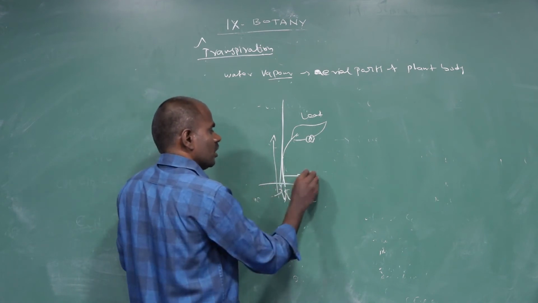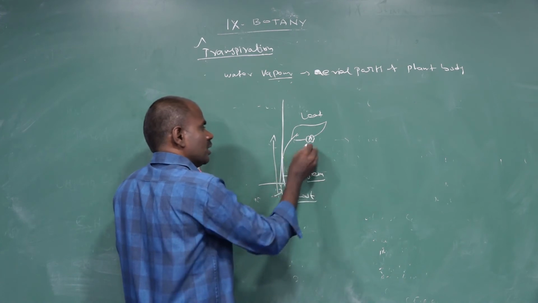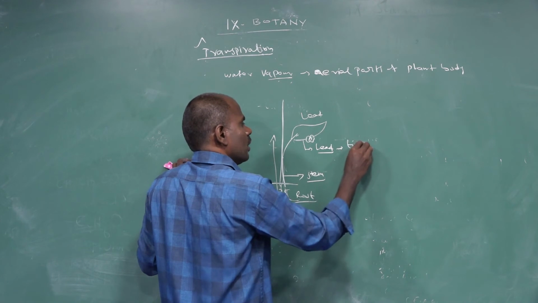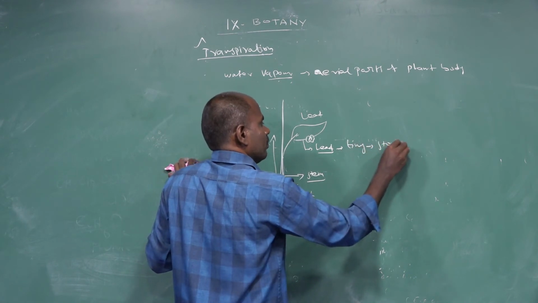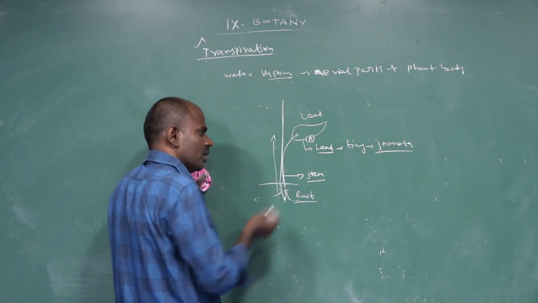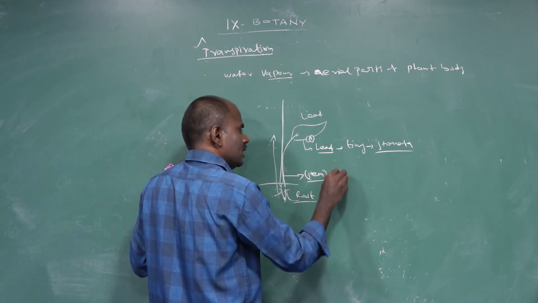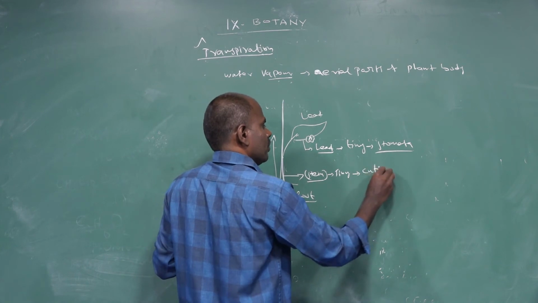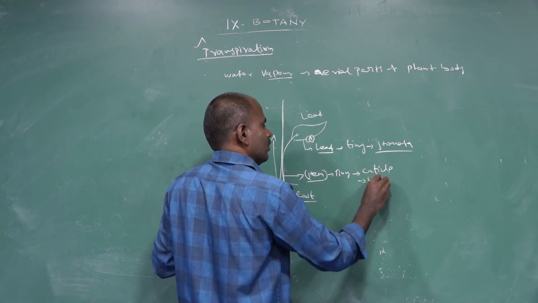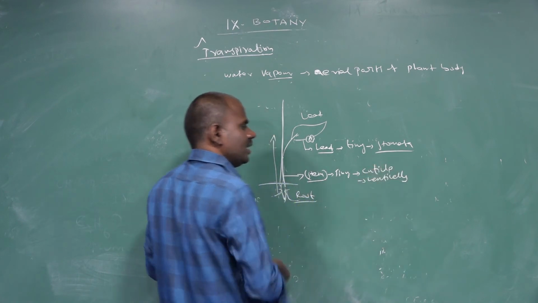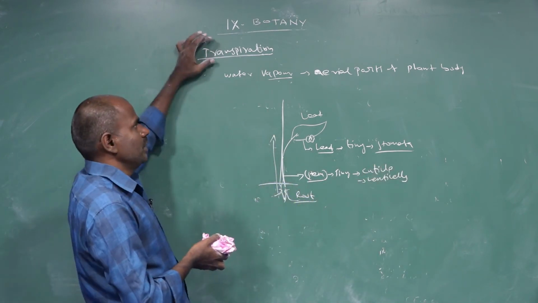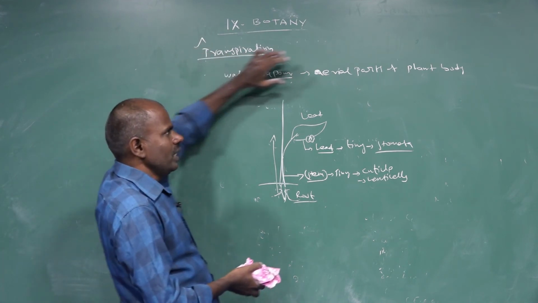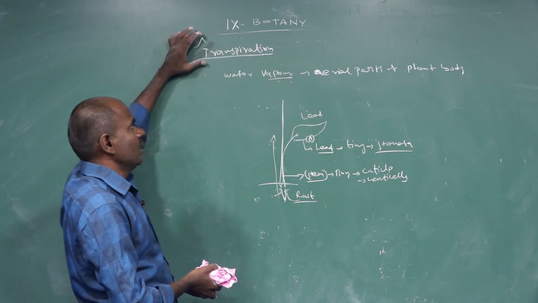Transpiration occurs in the stem and in the leaf system. The leaf contains tiny pores called stomata. The stem has tiny pores called the cuticle and the lenticels. So what is transpiration? Transpiration means water vapor evaporated from the aerial parts of the plant body. That is called transpiration.